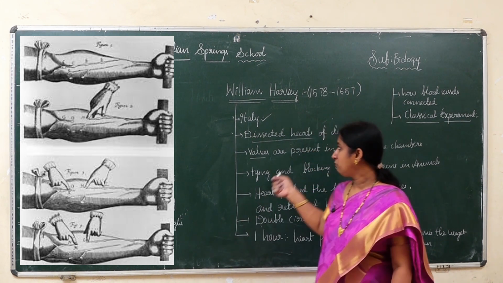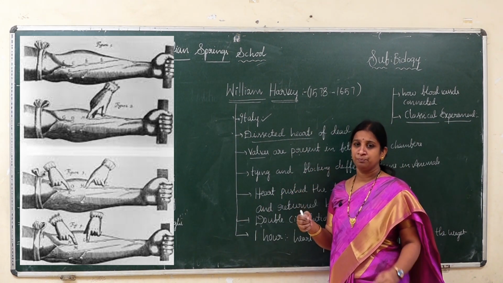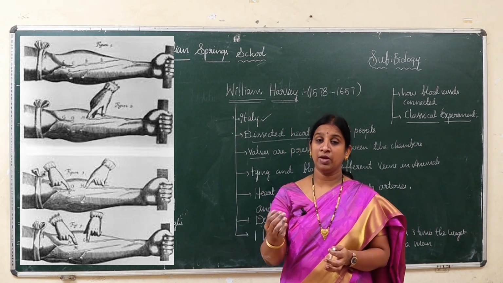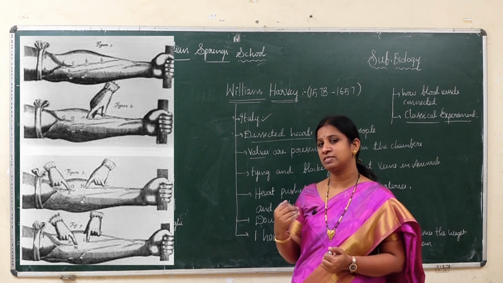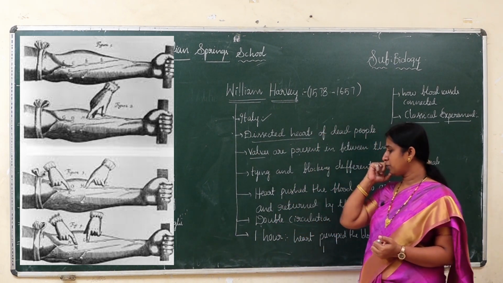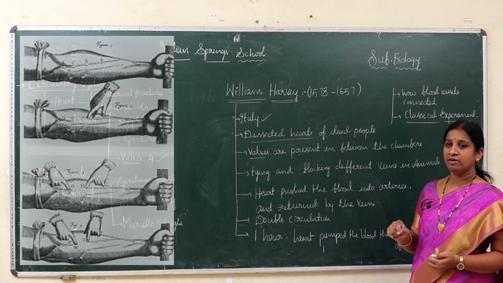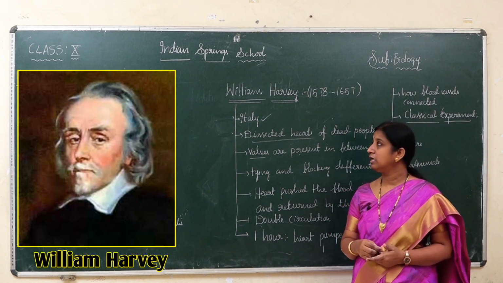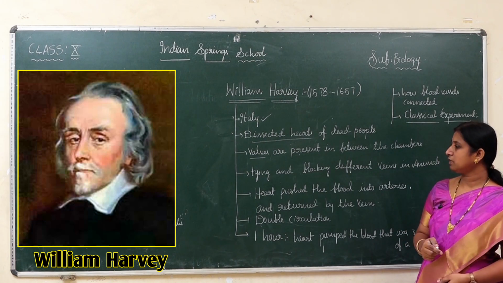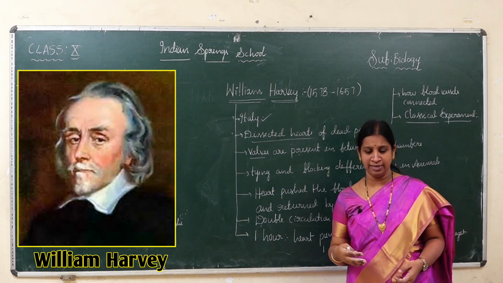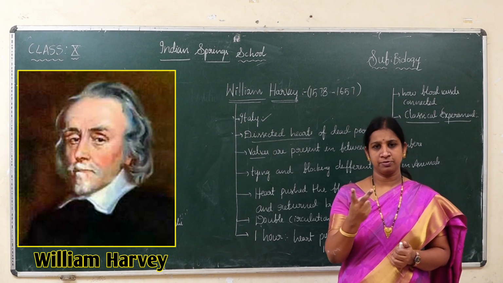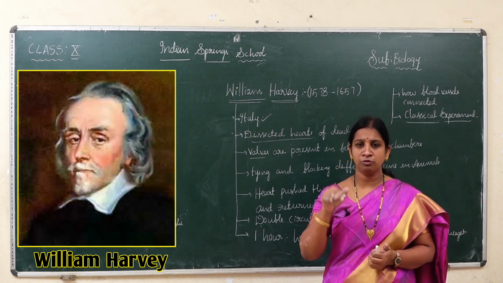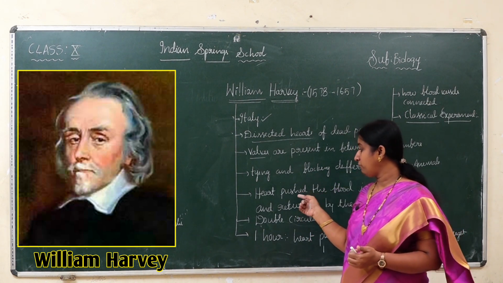So by this, what did William Harvey say? The heart pushes the blood into arteries, whereas veins collect the blood from body parts towards the heart. That is one of the important contributions by William Harvey. And he also explained double circulation, children. Double circulation, in the next topic we will go into detail. Double means 2 times. So in double circulation, blood flows 2 times through the heart. Okay, he explained very clearly.